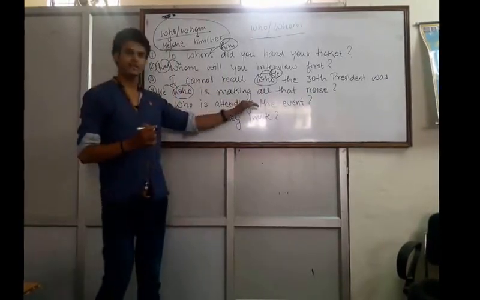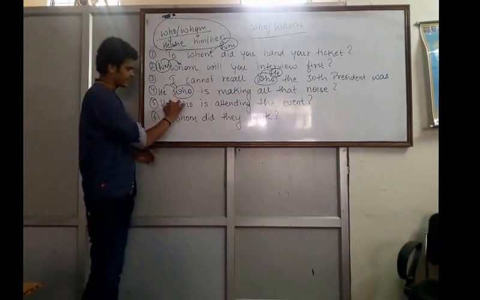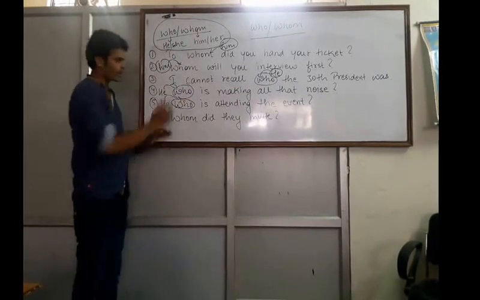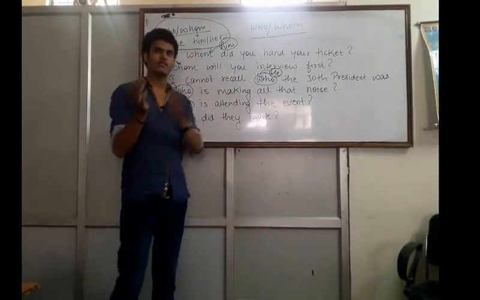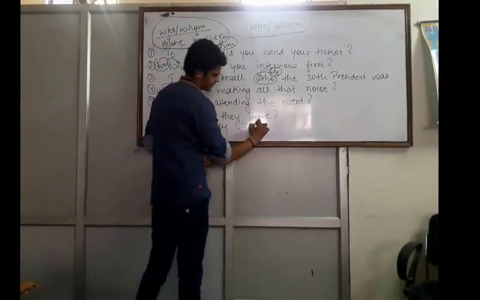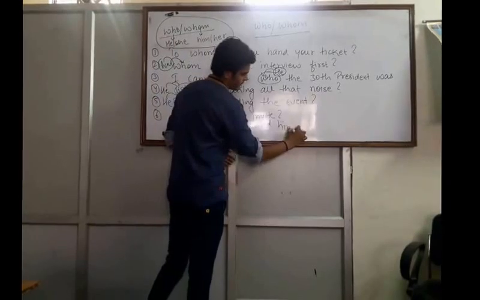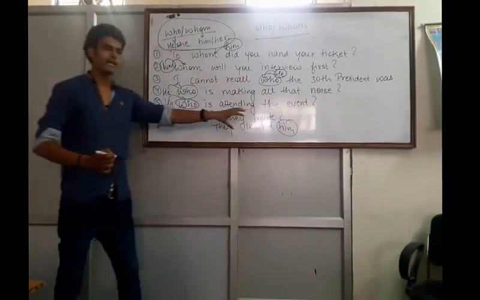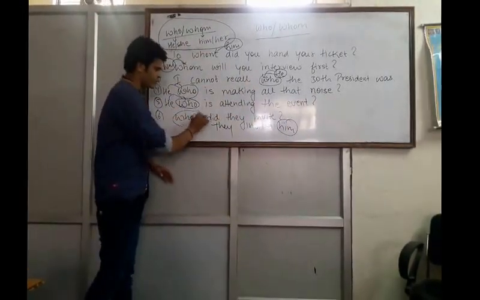Who is attending the event? He is attending the event. So here also we will use who. Whom did they invite? What answer will we get here? They invited him. So here also we are getting him. So we will use whom.